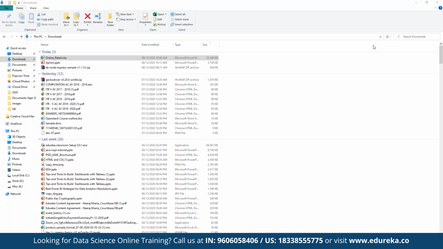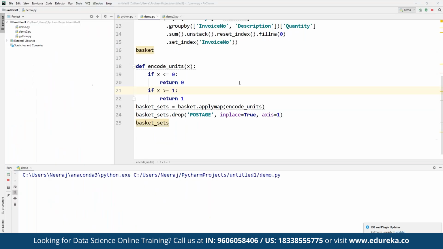For that, we are going to perform the encoding as well. So here we can define encode units.